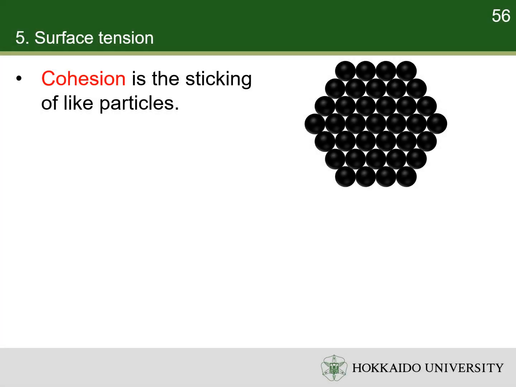Cohesion is the property of like particles sticking together due to their mutual attraction, such as chemical bonding and intermolecular forces. Due to cohesion, a particle located away from the surface is pulled equally in every direction by neighboring particles, resulting in a net force of zero.